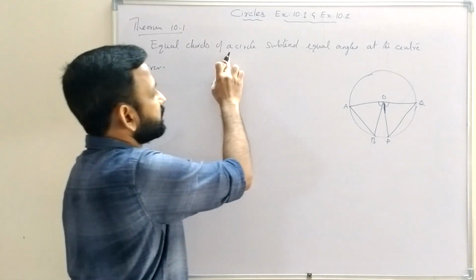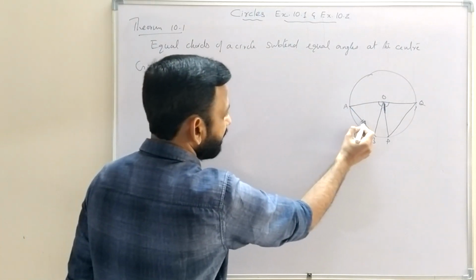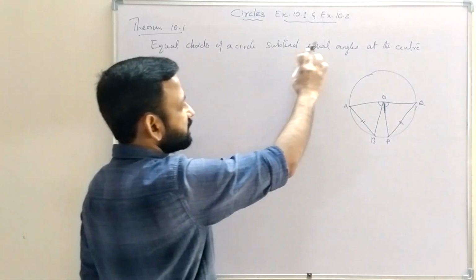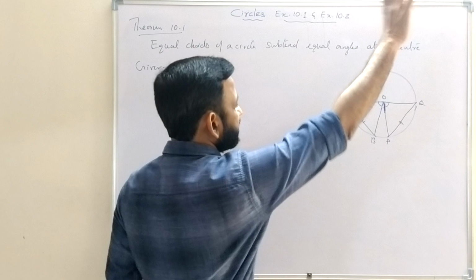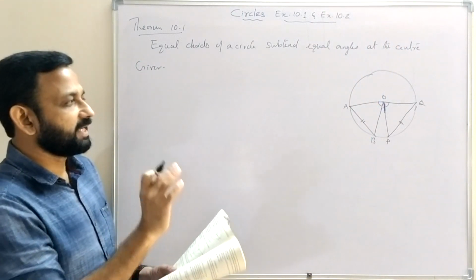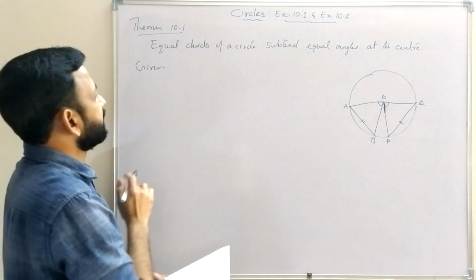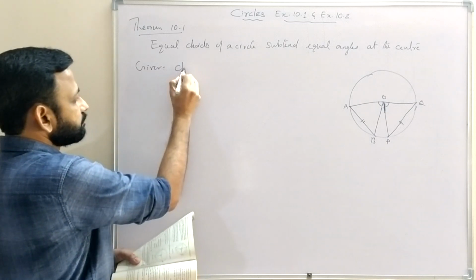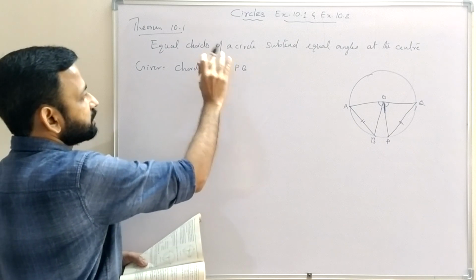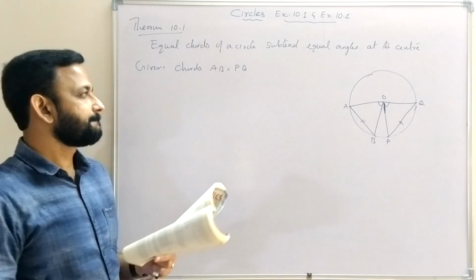So equal chords of a circle. Here AB and PQ are equal chords. Equal chords of a circle subtend equal angles at the center. So we have to prove AB and PQ subtend equal angles at the center. So the given condition: chords AB equal to PQ. So they are equal chords, that is given.